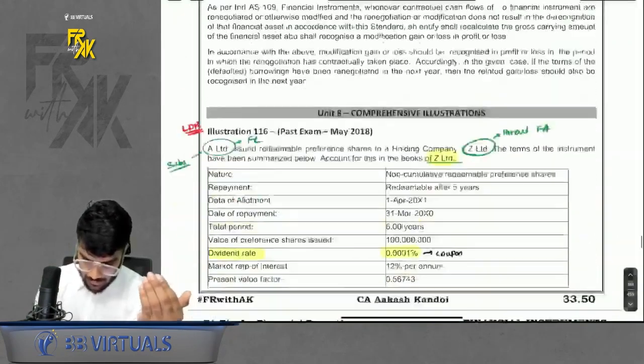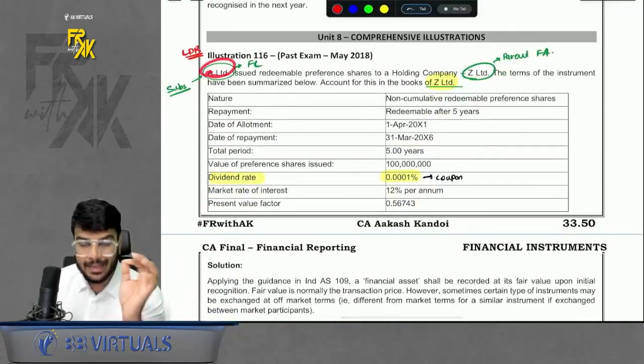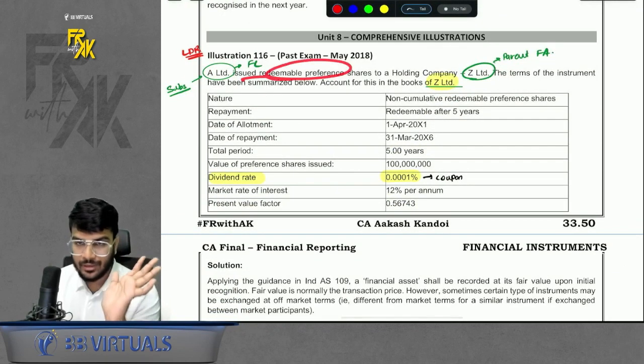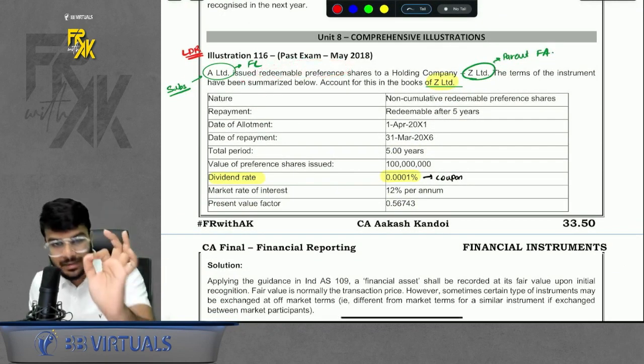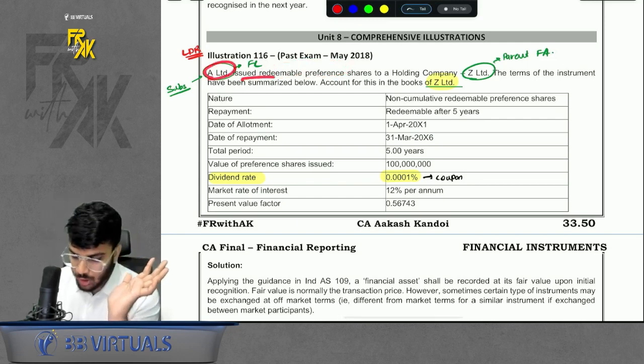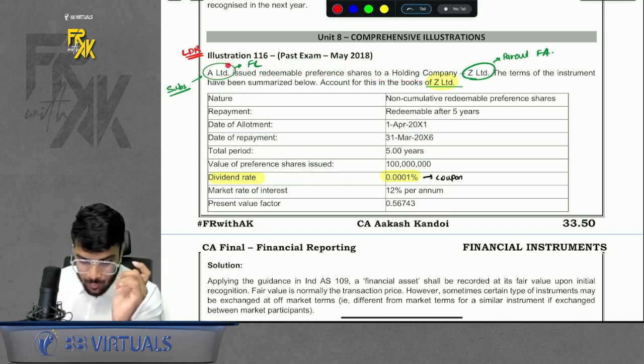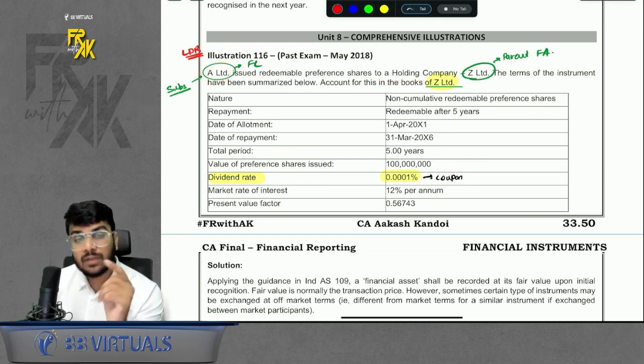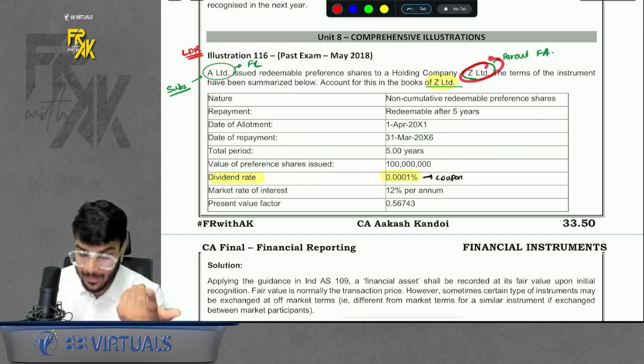Yes, here we go. So here what was done was A Limited issued redeemable preference shares. What is the meaning of redeemable? Redeemable means redeemed in cash. Who issued? A issued to a holding company. That means the one who is issuing is the subsidiary. The one to whom it is issued, he is the parent.